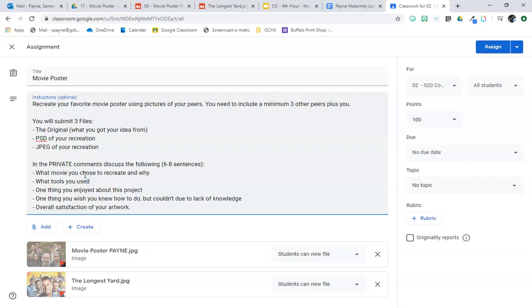Please, please, please use correct vocabulary for the tools you were using. So if you used a clipping mask, for example, you would talk about that. Don't just say it was that thing that looks like this that does that. Use the correct name. What did you enjoy about this project? What was something that you wish you knew how to do but couldn't due to lack of knowledge?